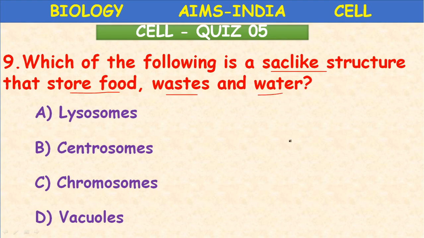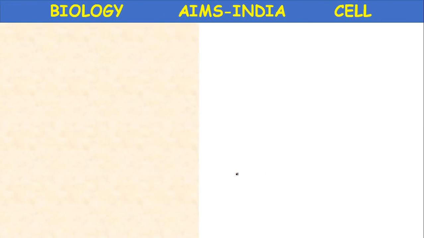Children, in Sunday's exam, most of you are finishing the quiz within 15 or 20 minutes. Actually, the prescribed time is 45 minutes. So read the question thoroughly and select the option. Don't be in a hurry. Here the question is which organelle stores food, waste, and water? The answer is vacuoles, D. Next question.